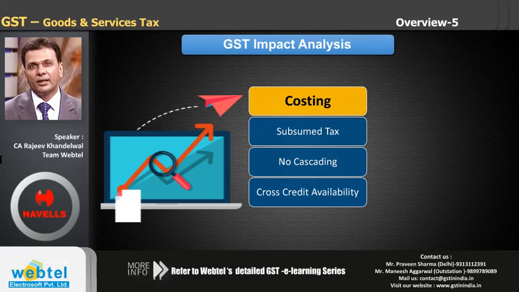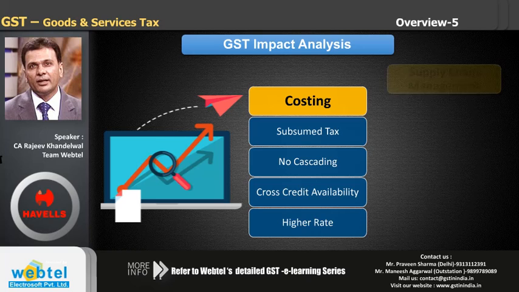Then another impact could be that earlier there was a higher rate of tax. Let's say your product was covered under a 12.5% tax rate. Now in the GST regime the rate has come down to 5%. Then also there will be an impact on the cost. Whatever the supplier is supplying to you, or if you are supplying to the consumers, then in that case there would be an impact on costing.